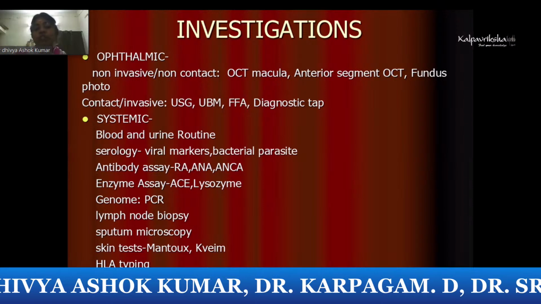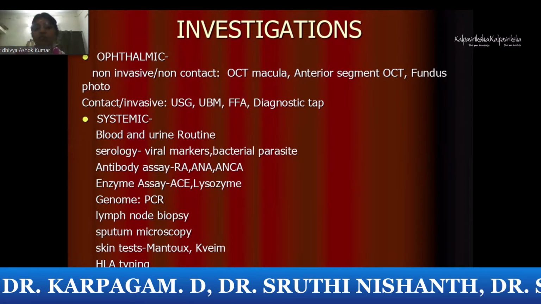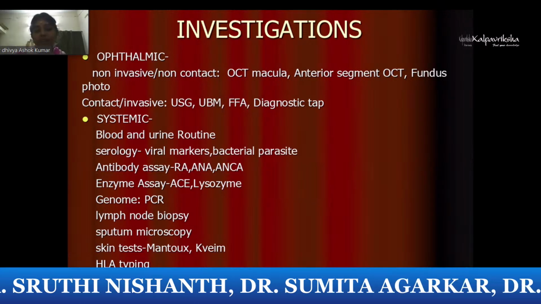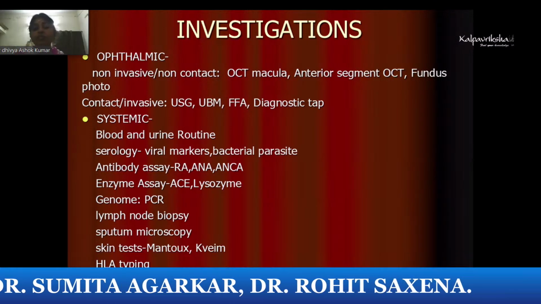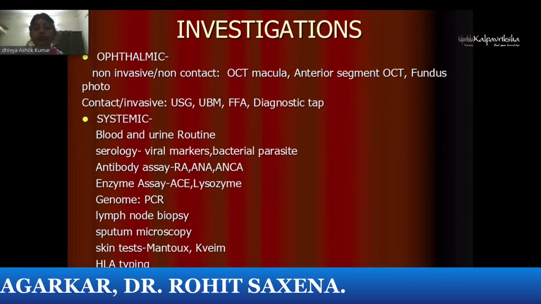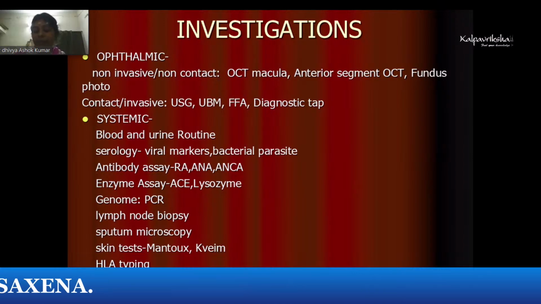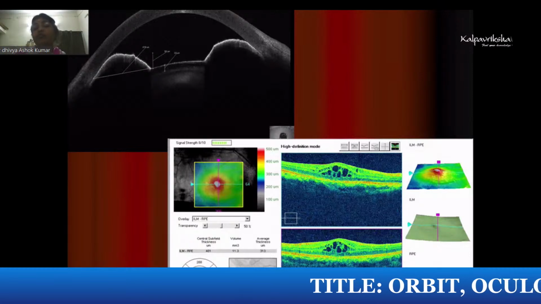Systemically, we evaluate most of the cases. We do blood and urine routines, serology for viral markers, antibody assays, enzyme assays, and genomic tests wherever required. And sometimes we have to do a lymph node biopsy. These are all for specific patients. We need a lymph node biopsy, sputum microscopy, skin tests, of which the Mantoux test is commonly done, HLA typing, and radiological evaluation. So these are a few investigations we commonly do in routine practice for uveitis patients.